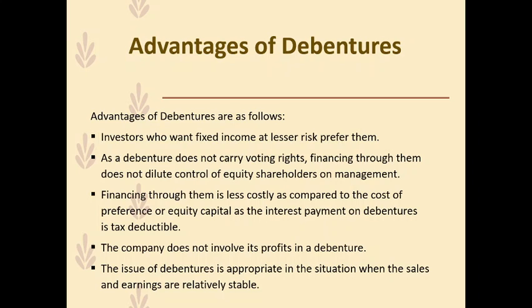There is a fixed rate, or even in case of floating rate, there is a certain rate at which they have to pay the debenture holders, and thereafter there is no claim or stake of debenture holders in the remaining profit. Then last, the issue of debentures is appropriate in the situation where the sales and earnings are relatively stable. Why is it so? Because debentures are a cheaper mode of raising capital as compared to any other modes, because as again I pointed out in the third point, they are tax deductible.